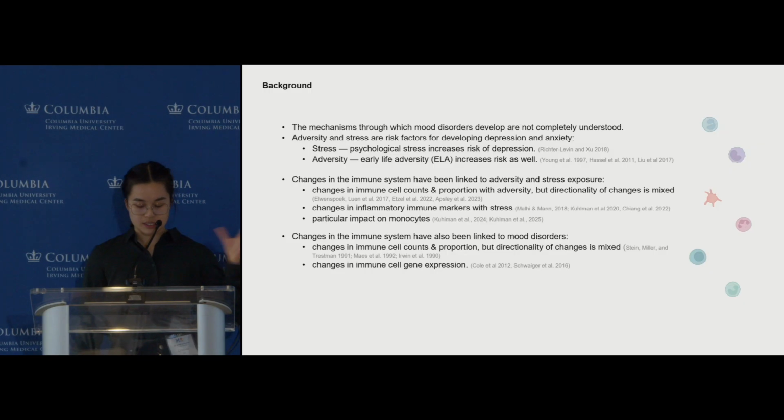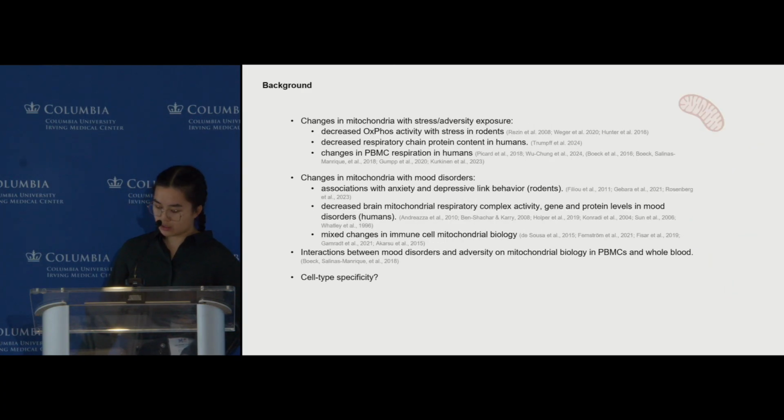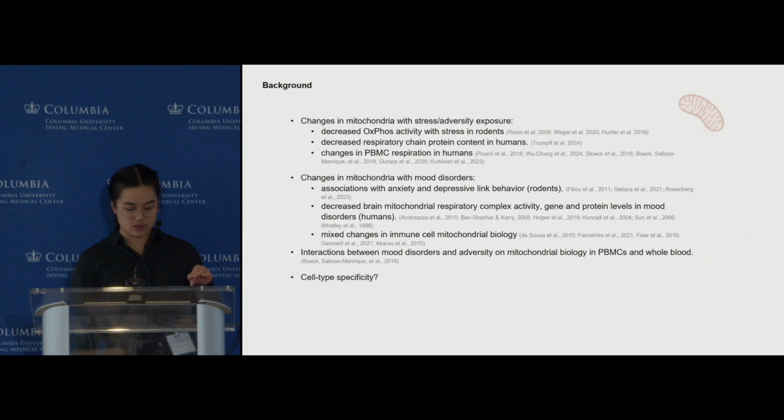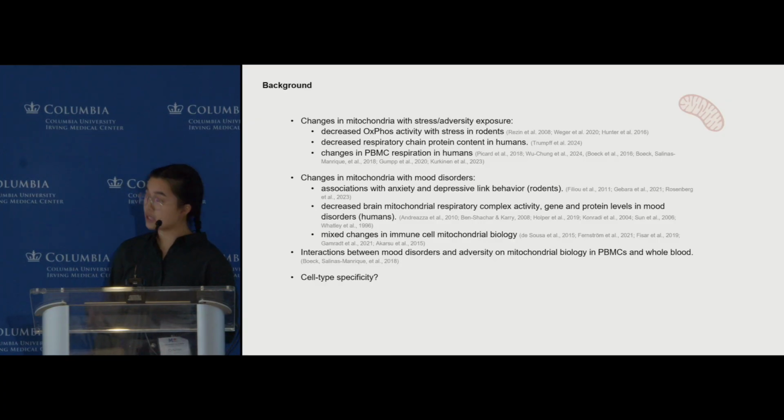For example, immune cell proportions are linked to adversity exposure and also the development of depression and anxiety. Adversity is also related to changes in inflammatory immune markers, and mood disorders are also related to changes in immune cell gene expression. With relation to mitochondria, they also appear to be sensitive to stress and adversity exposure. And changes in mitochondria are also seen with mood disorders. And it's also been shown that mood disorders and adversity interact to affect mitochondrial biology in whole blood and PBMCs.